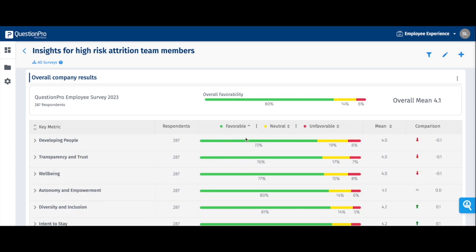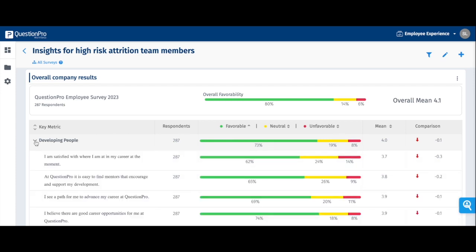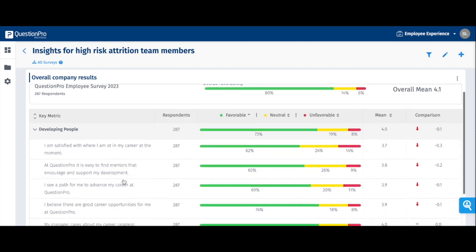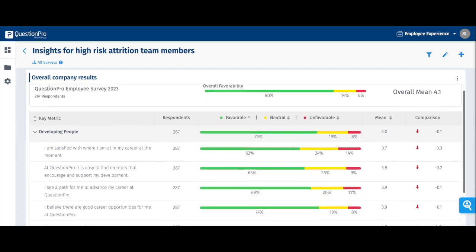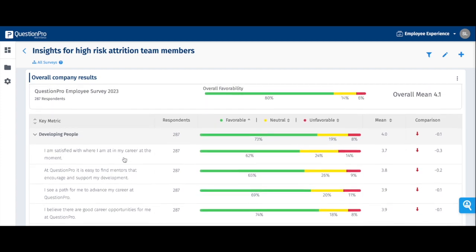So you can see that only 73% of your workforce is satisfied with how you're developing people. And so you can uncollapse that area and see question by question, where are the ideas for really what's driving this kind of sentiment, and where are the areas of focus where you can start to improve.